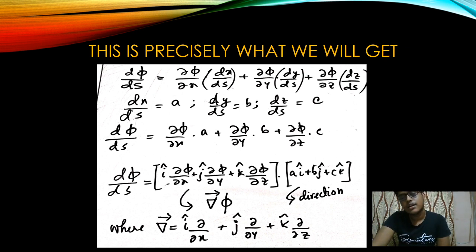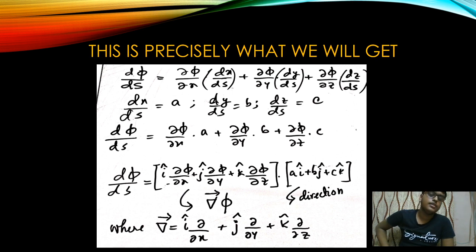d phi ds can now be written, you see, in this particular form, where a, b, c was the unit vector that we had initially taken, and d phi dx, d phi dy, d phi dz, we are giving its own character. We called it grad phi. What is grad phi?